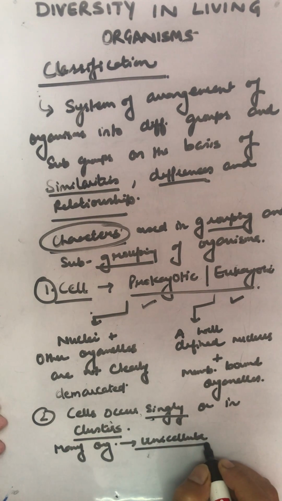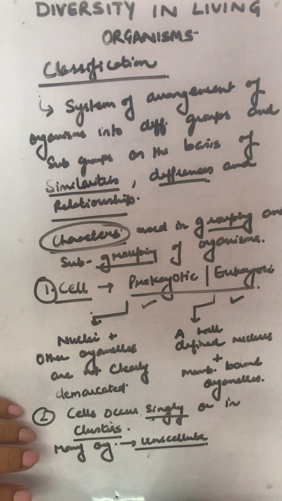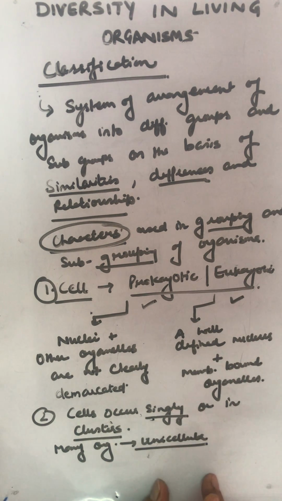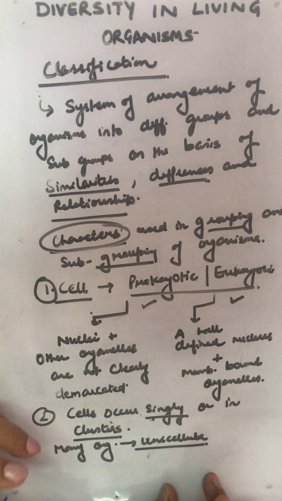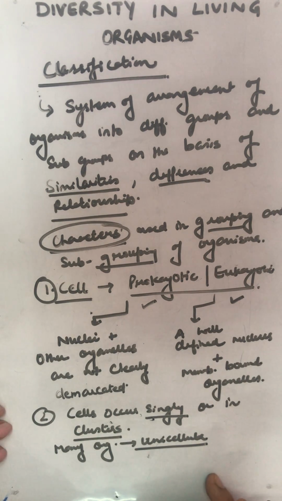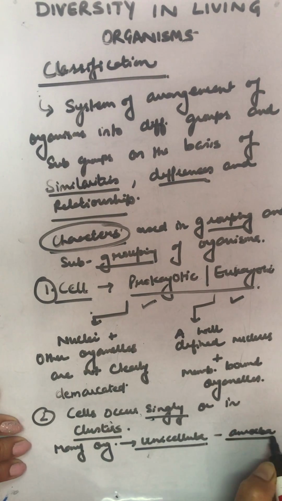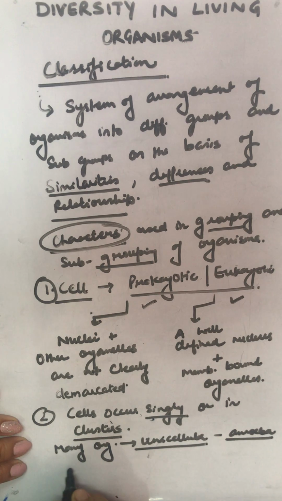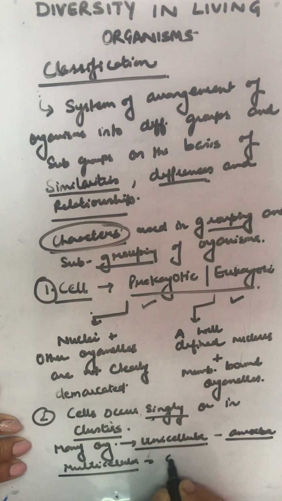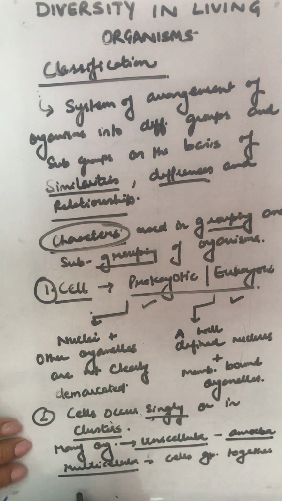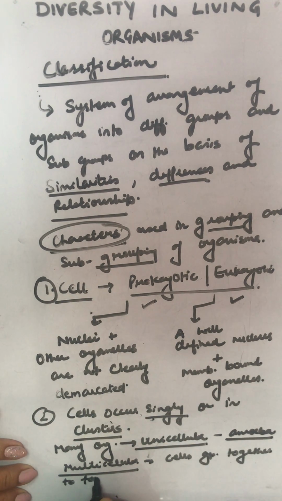That is made up of one cell like amoeba, and others they group together to form a single organism like insects. In case of multicellular, different groups of cells carry out specialized functions. Now, unicellular like amoeba, it's made up of one cell. And others are multicellular, where cells group together to form a single organism.